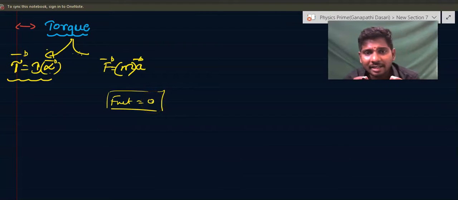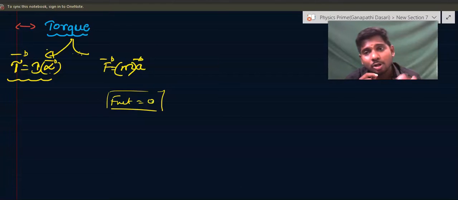If center of mass has to translate, we need to have force. Similarly, there's another quantity, that is torque, which is responsible for the angular acceleration in the fan. Can we say a fan can have angular acceleration with zero force, without switching on the fan? No, it's not possible. So force should be there, but still the fan is at rest.